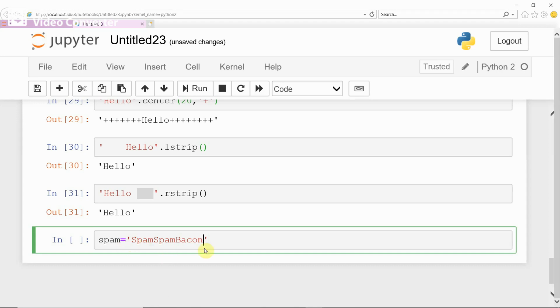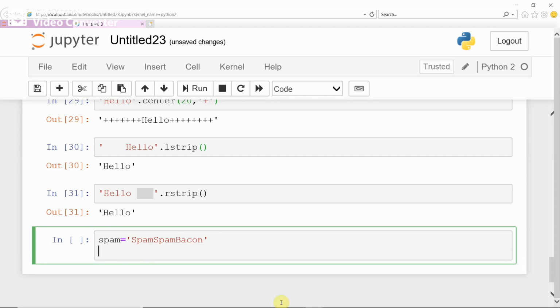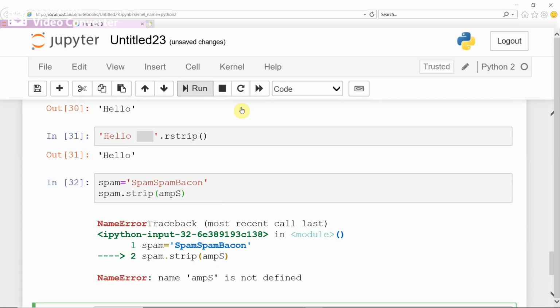Now if you want to strip the given string, spam dot strip, you are not giving rstrip or lstrip, you have just given strip, and then in bracket AMP, run.